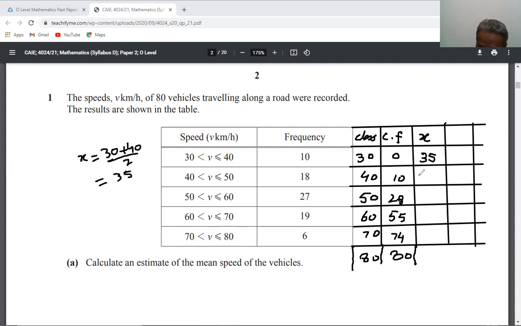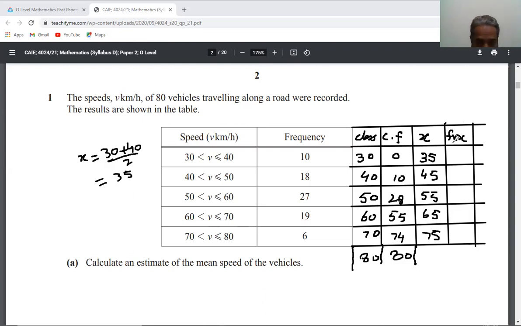then 45, 55, 65 and 75. In this column, you will write frequency multiplied by x, that is fx.